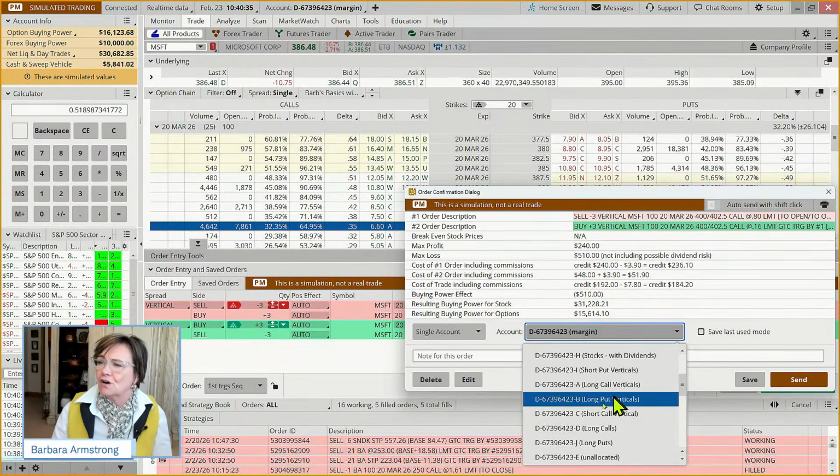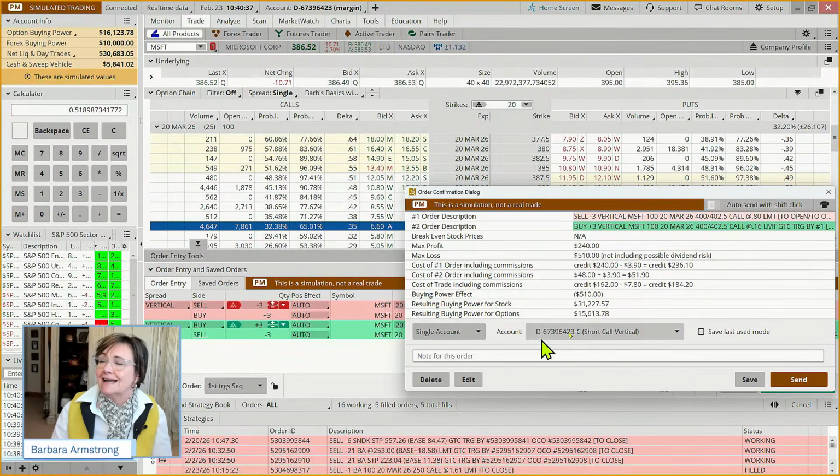This is a short call vertical, and I call it kind of sort of bearish. The most we can lose is 510. The most we can make is 240. We're saying, if we get just over 200, we're going to be happy campers. Remember, the goal for this class was let's try and make 200 a week.